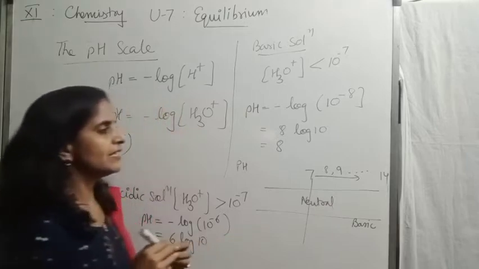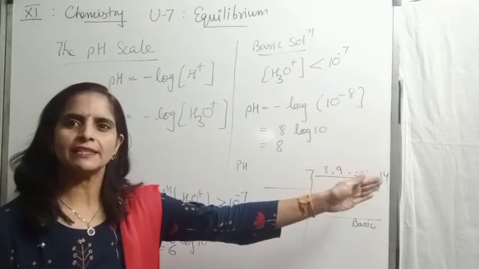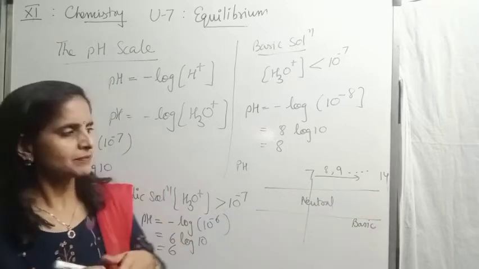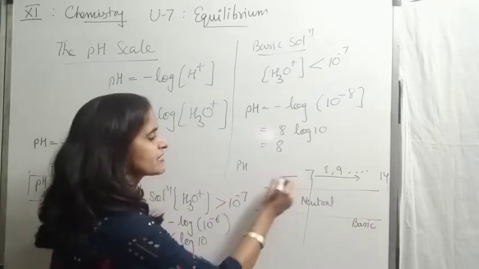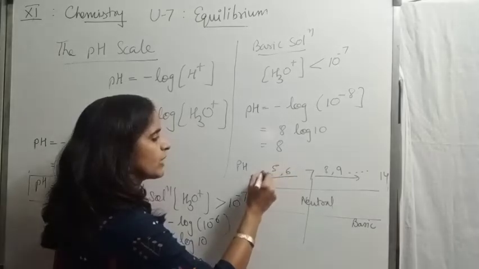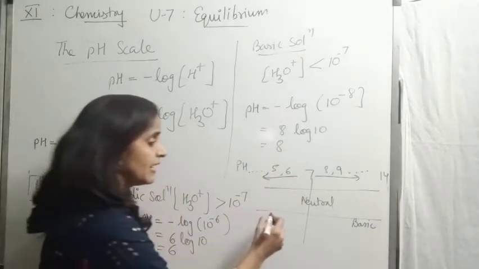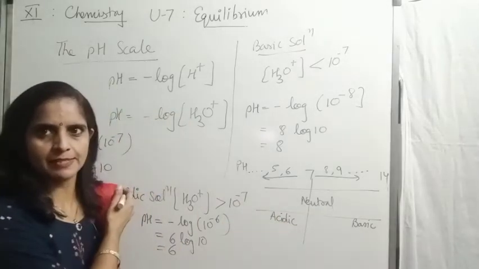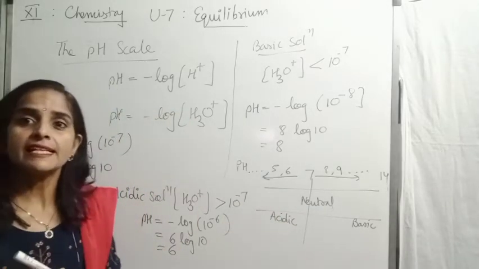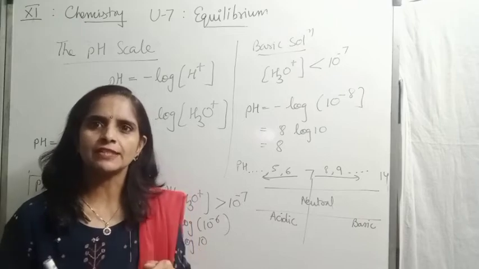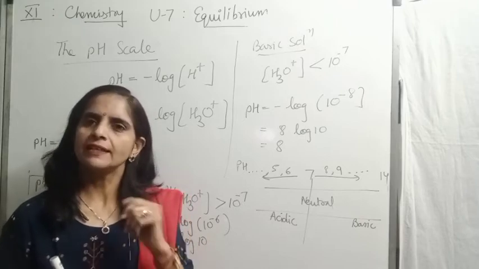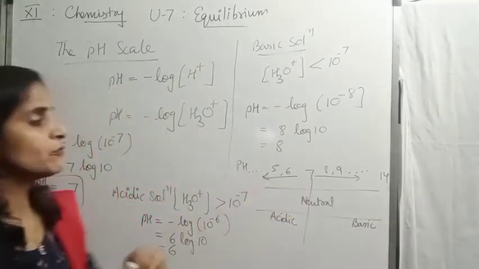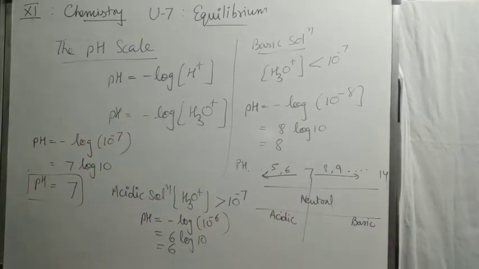So we can say on increasing the value of pH, basic strength will start increasing. And if the value of pH is less than 7, like 6, 5 in this way, then in this direction acidic strength will increase. So we can say lesser is the value of pH, stronger would be the acid, and more is the value of pH, stronger would be the base.